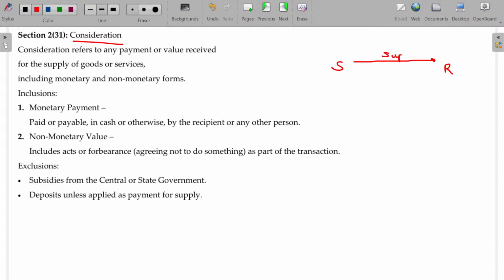Supply happens between these two parties. S supplies to R, and R has to make a payment. That is called consideration. Definitions are listed in the first chapter itself as per the section sequence, right?